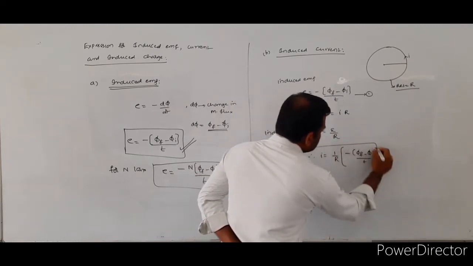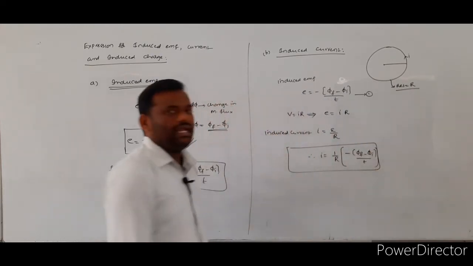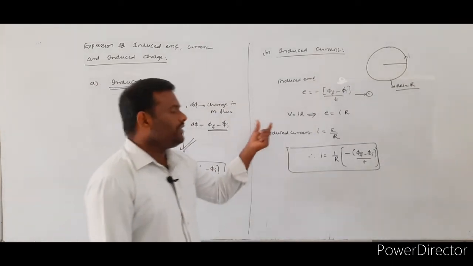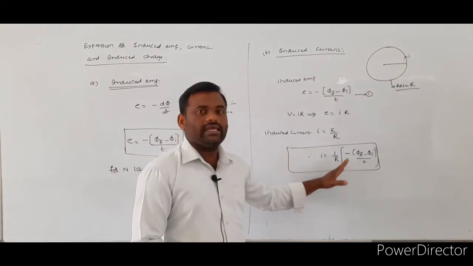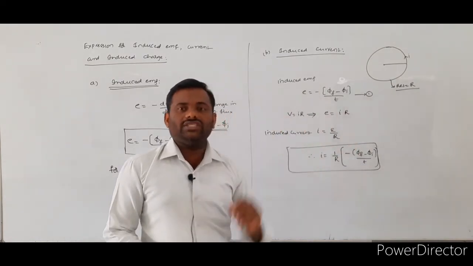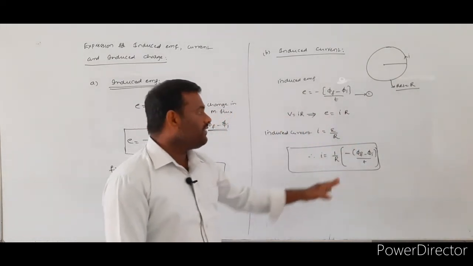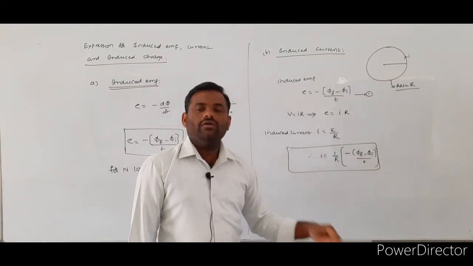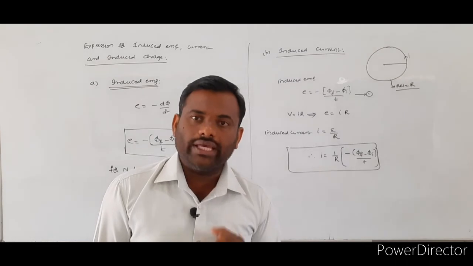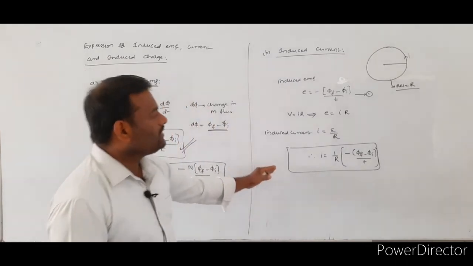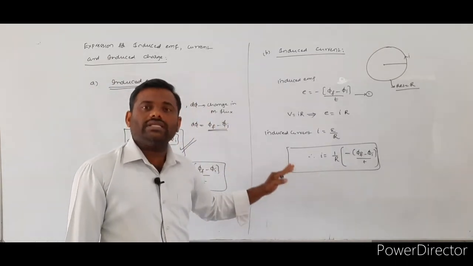So, this is the expression for the induced current which exists in a given coil. Whenever you know the initial and final flux values, and the resistance of the loop, we can easily calculate what amount of induced current is flowing through the given coil. This is the expression for induced current.